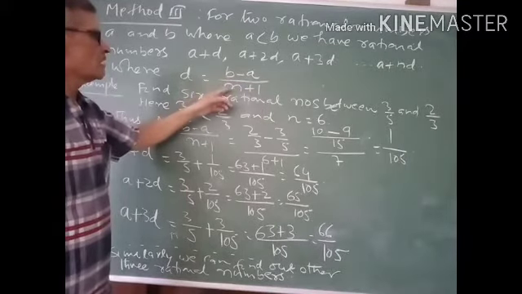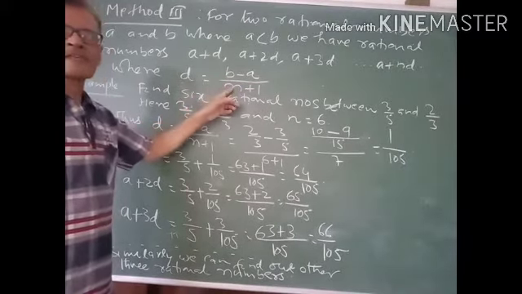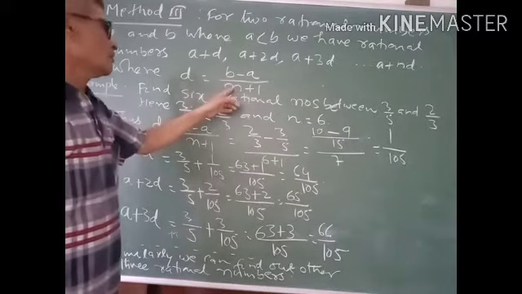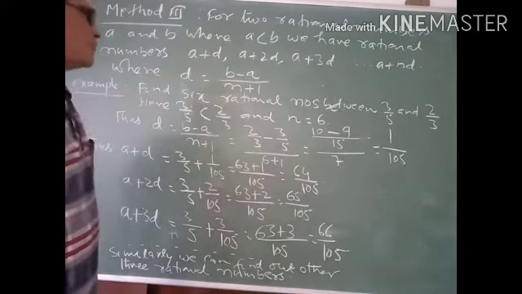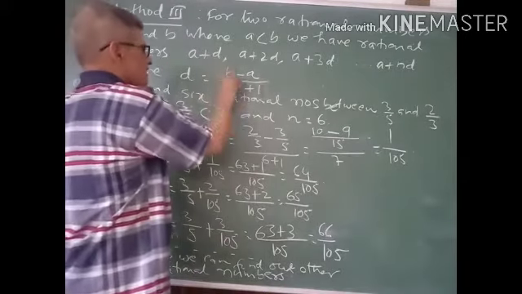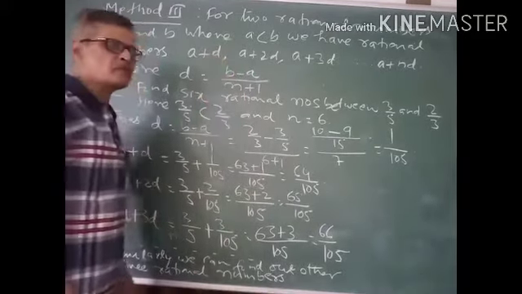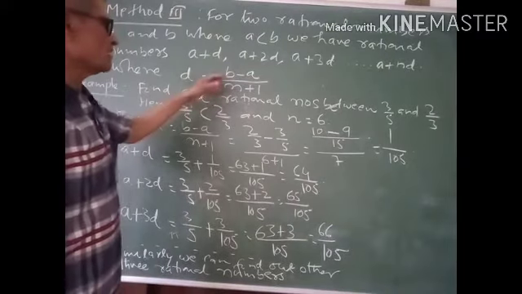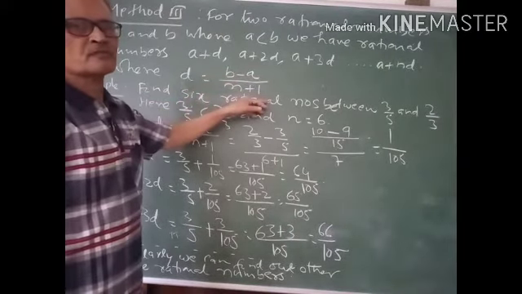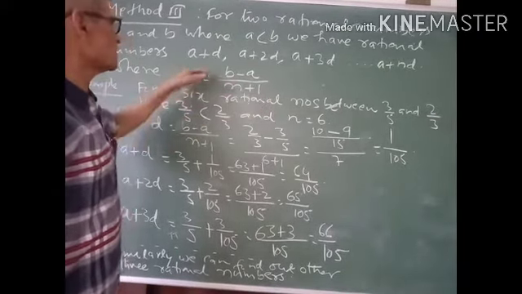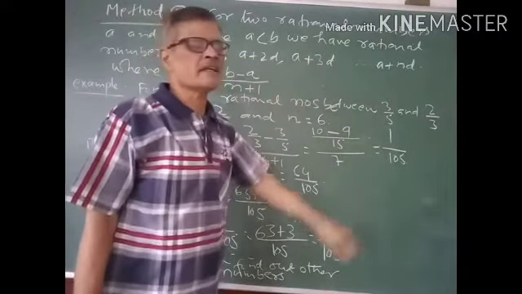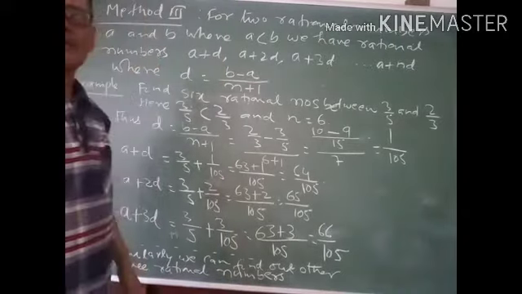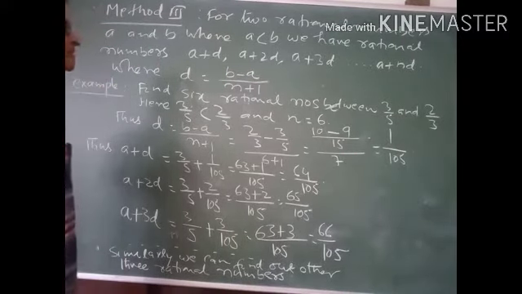Thus we can insert n rational numbers between a and b. Here n is the number of rational numbers to be found between a and b. Thus this difference of b and a should be divided by n plus 1. And by putting the values of d, 2d, 3d and nd, we can find n rational numbers between a and b.